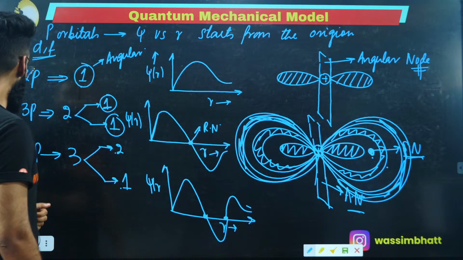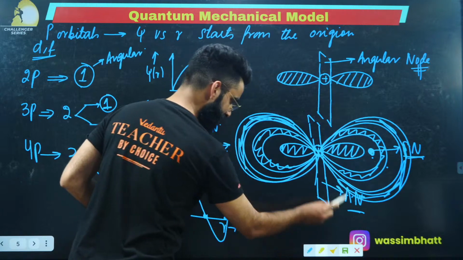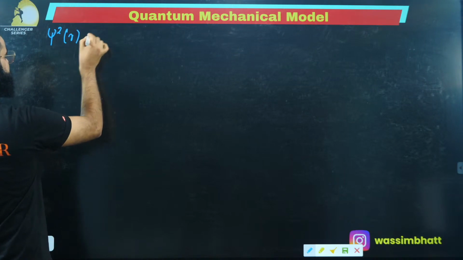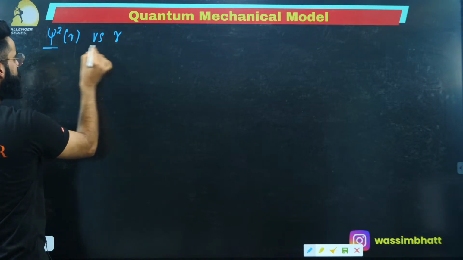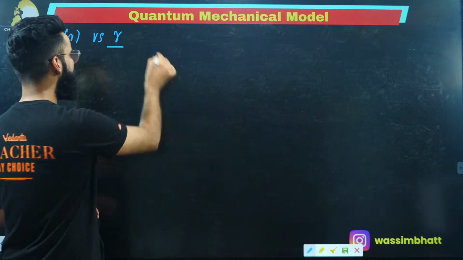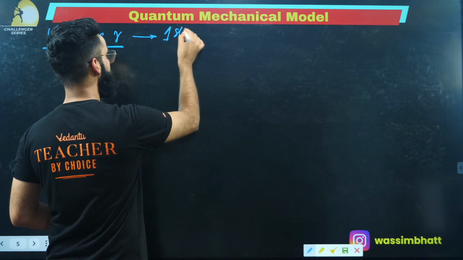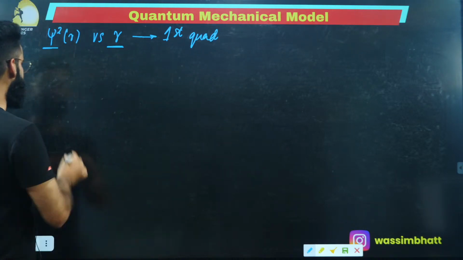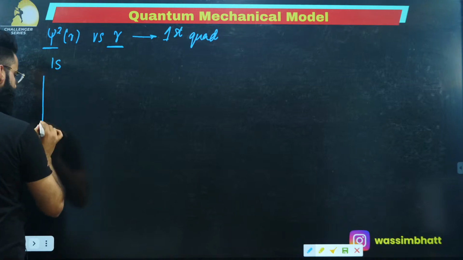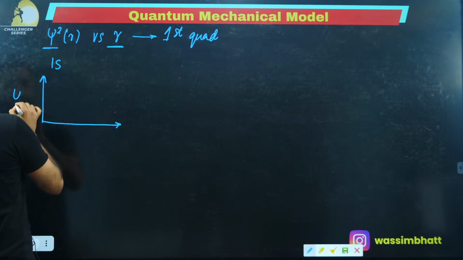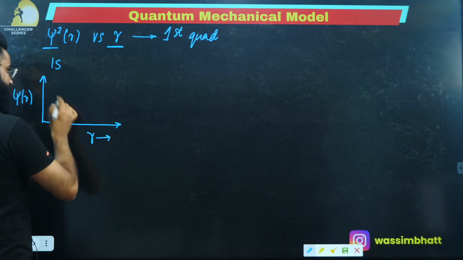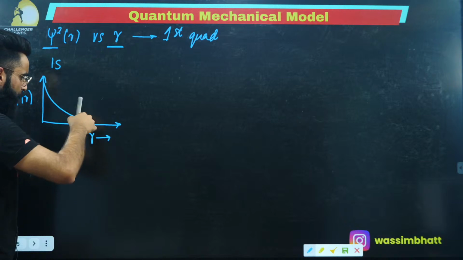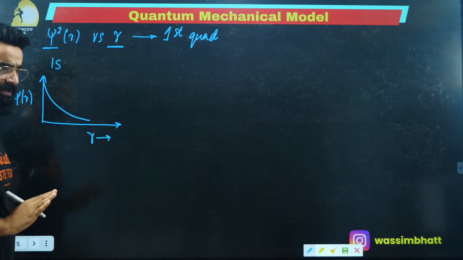Now people, understand. If you want to plot a curve between psi square r versus r, the curves are going to be in the first quadrant only. What do we mean by that? For 1s, if you remember, I plotted a curve between psi versus r, and the curve was like this. Is this curve going down the r-axis? It's not going down the r-axis, right?